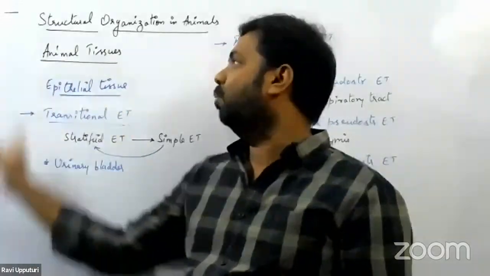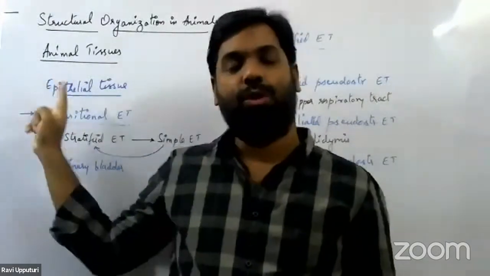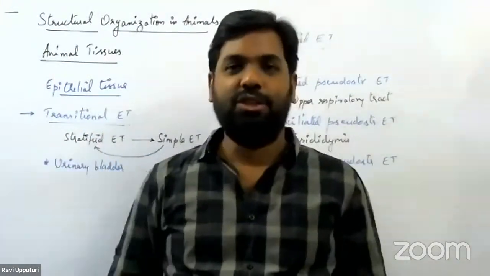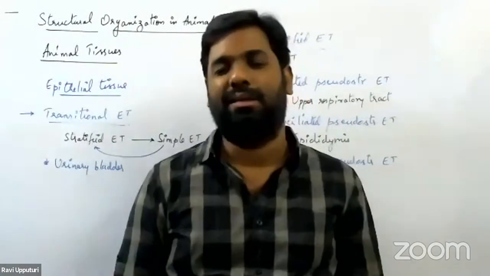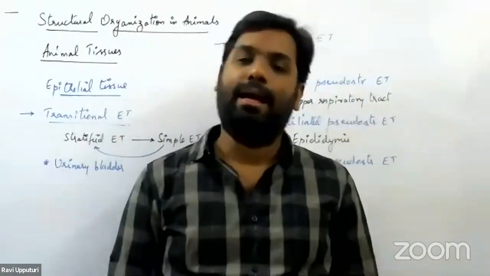So with this, we are done with the first type of animal tissue, which is called the epithelial tissue. In the next session, we'll take up the second type of animal tissue, which is called the connective tissue.